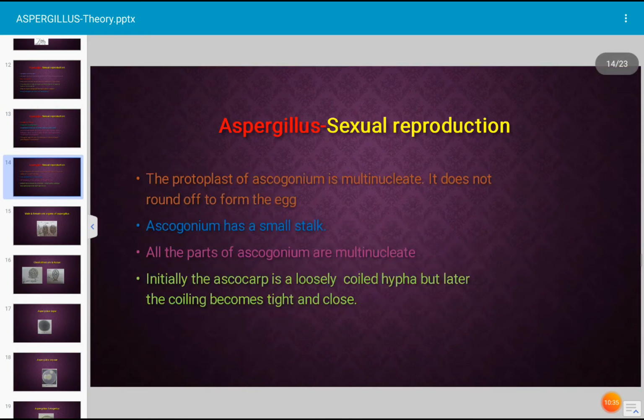Next, the protoplast. The protoplast of ascogonium is multinucleate. It does not round off to form an egg. Ascogonium has a small stalk-like structure. All the parts of ascogonium are multinucleate. Initially the ascogonium is a loosely coiled hypha, but later the coiling becomes tight and closed.